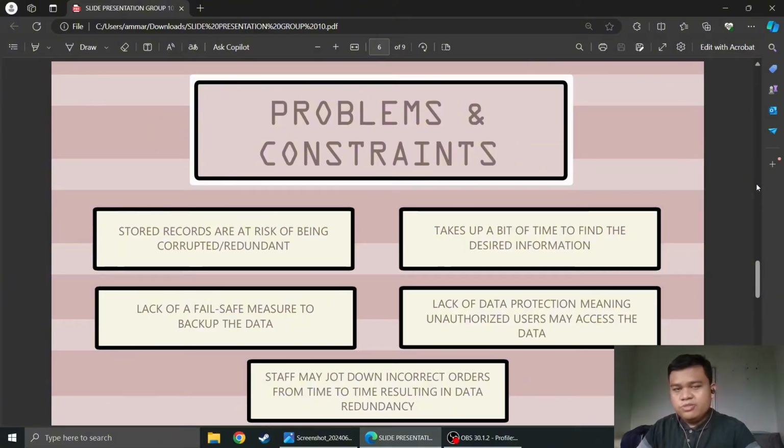Since they store the data in Excel, they only store the data locally. In the event of the hardware failing, all the data will be lost. Next, it takes a bit of time to load the data since Excel's not usually good at loading bulk amounts of data. You will require a database system for that. And finally, the lack of data protection means unauthorized users may access the data.